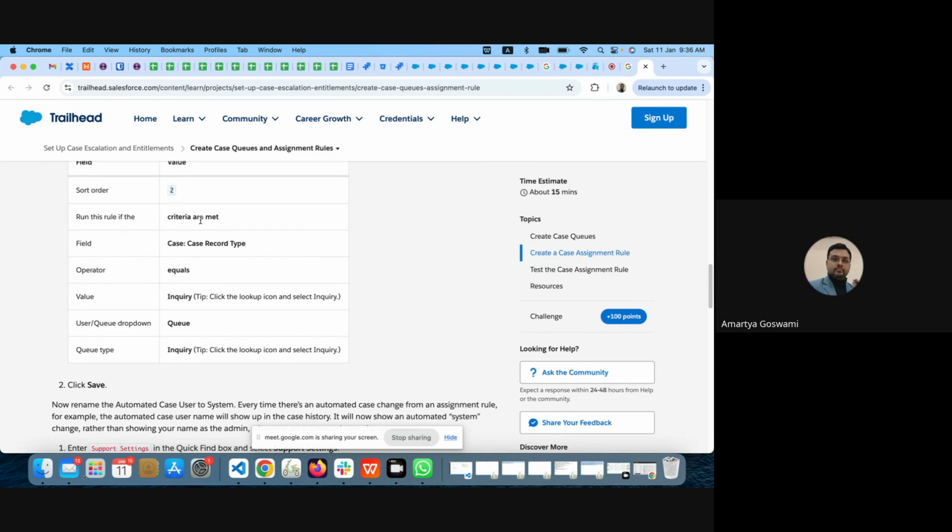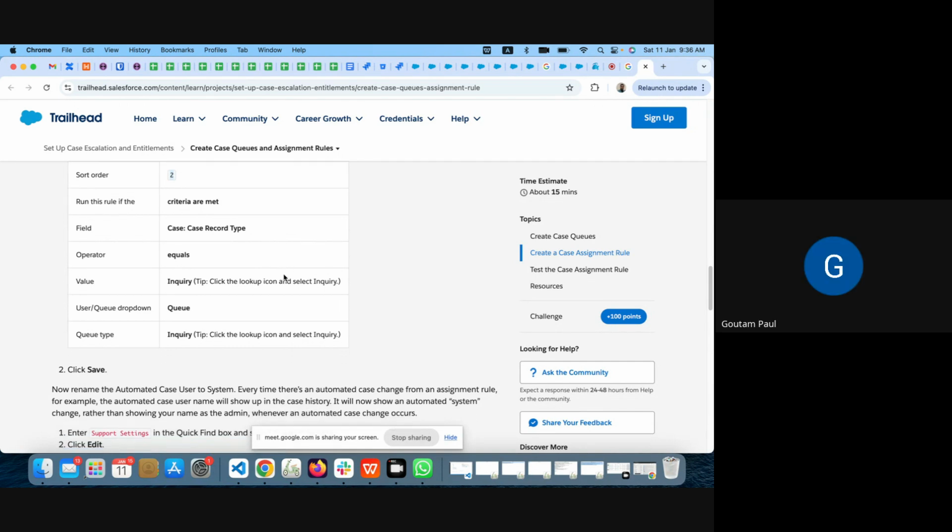There is some intersection between two entry criteria, and whichever is in the higher order will execute. Higher means here, say 1 to 10, I am considering 1 as higher, 10 is lower. So this is one of the important things of assignment rules.